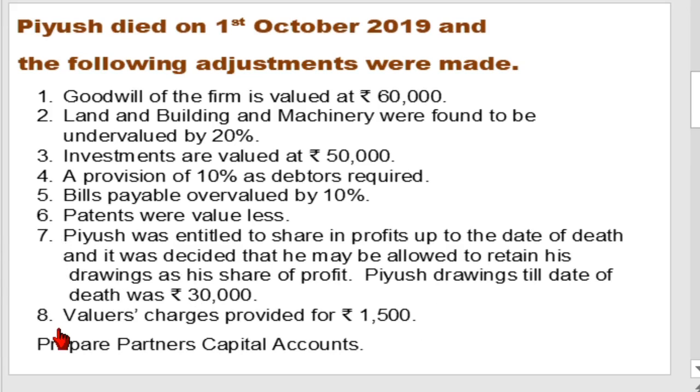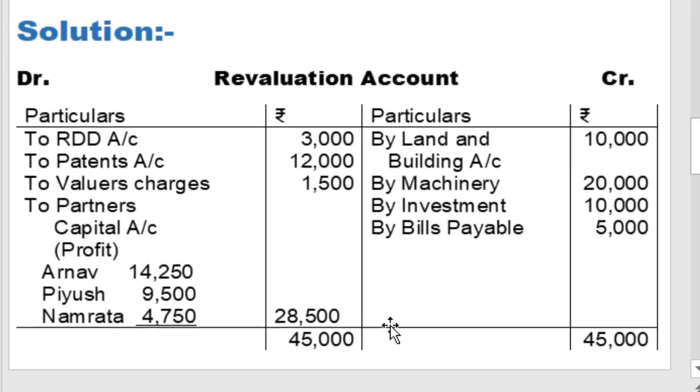Adjustment 8, the last adjustment: valuers charges provided for rupees 1,500. Valuers, the valuation officer, do the valuation of property, so they give advice and charge fees. So valuation charges provided, rupees 1,500, are an expense of the business. Expenses mean revaluation account debit.